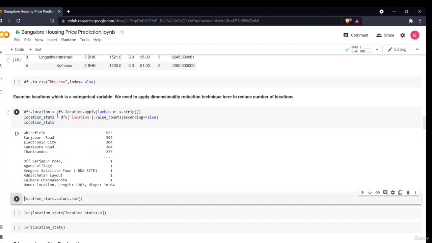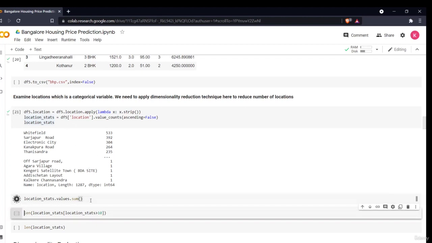So what we'll do, first I'm applying a strip command. Basically what the strip command does is remove all the space or any character present at the start and end of a string. It is a simple function. Then I will say that as now there are many number of locations, right?